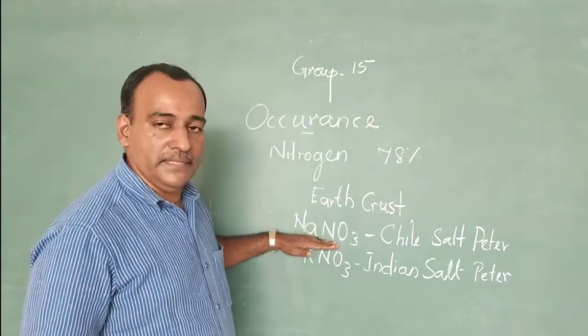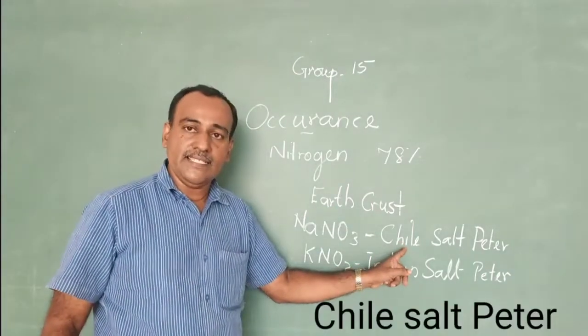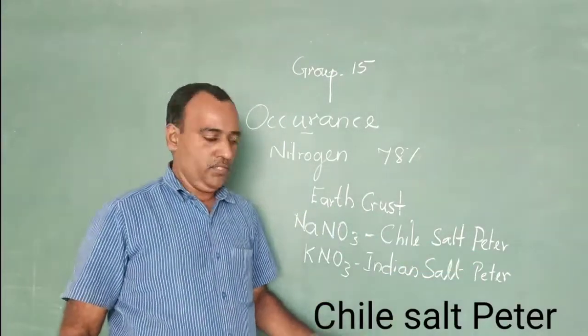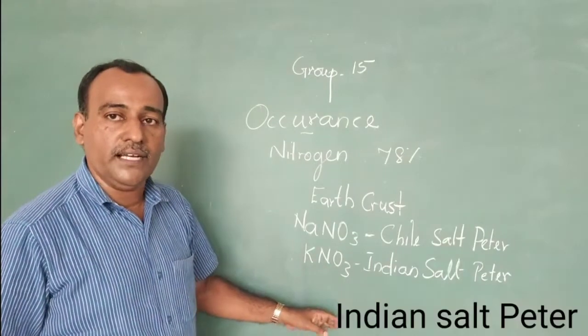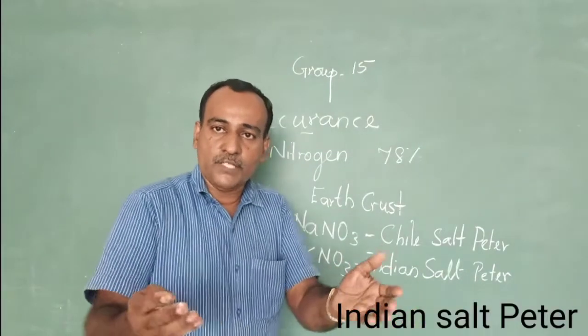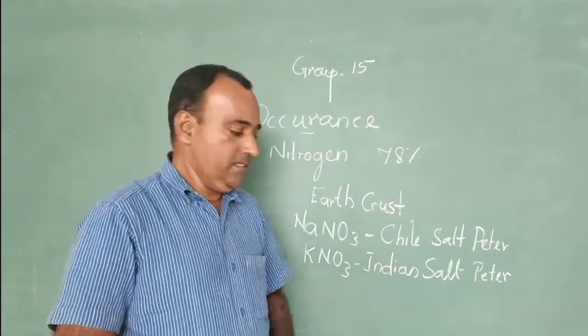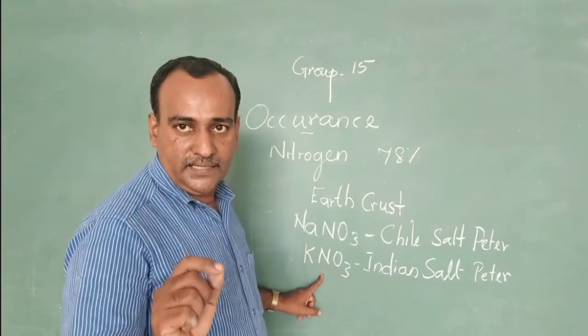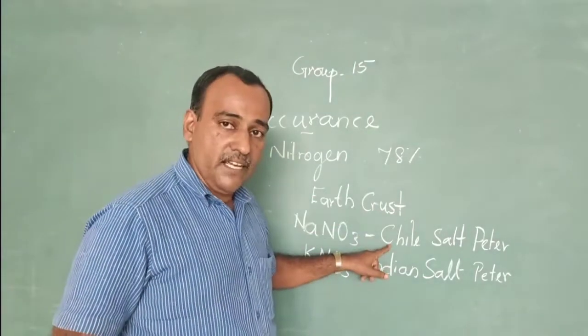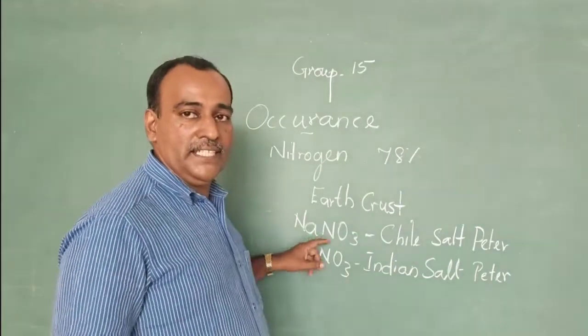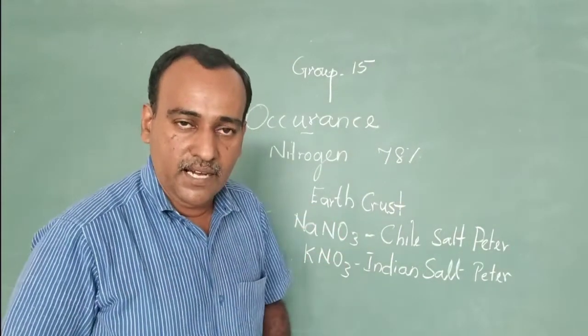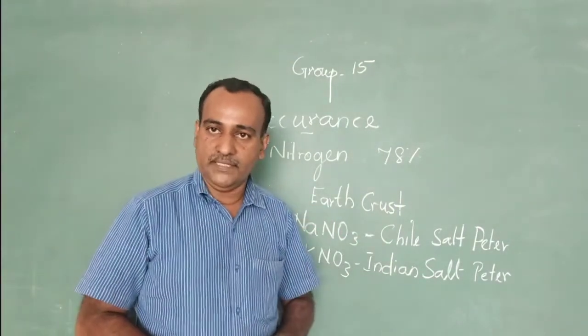Sodium nitrate is otherwise called Chile saltpeter. Potassium nitrate is otherwise called Indian saltpeter.